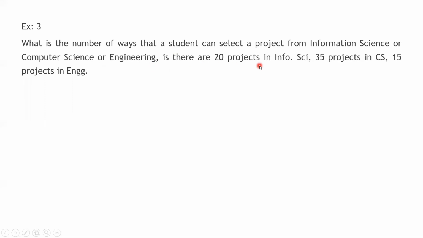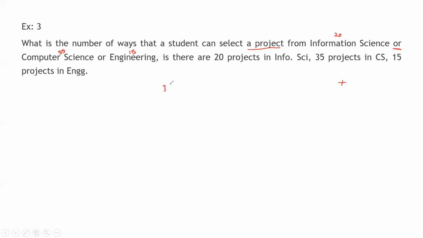There are 20 projects in information science, 35 projects in computer science, whereas there are 15 projects in engineering. As only one project has to be chosen, that is, the 'or' term is there, we have to make use of addition.